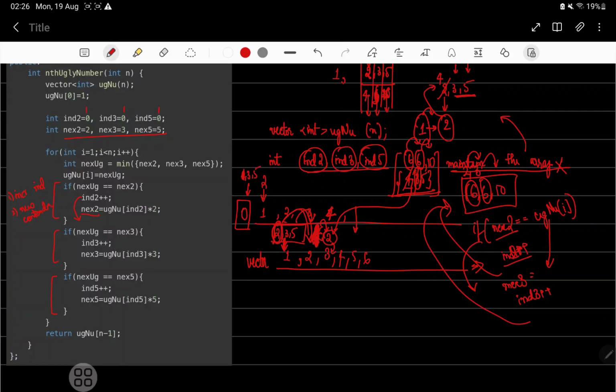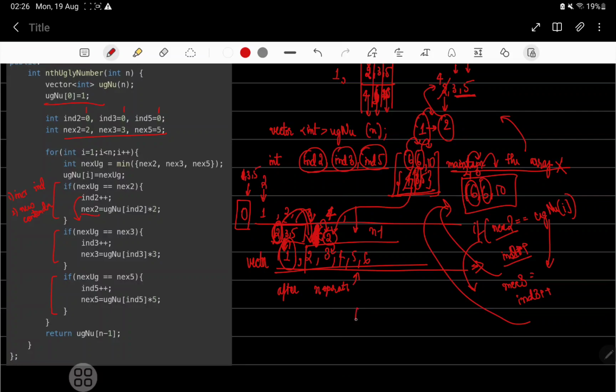Out of the 3, we are progressively filling this array, and after n operations of pushbacks. The first pushback was over here only, in the sense that we are filling the first one, so how many will be left is n minus 1.